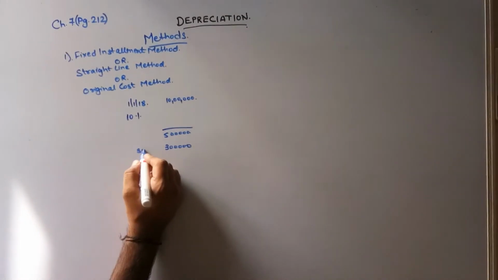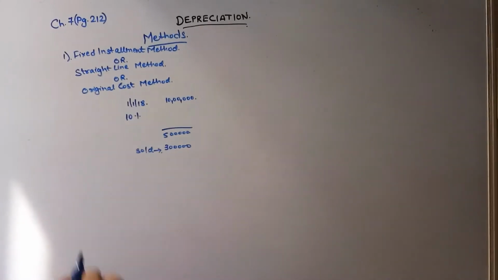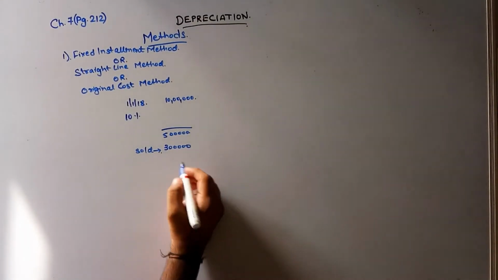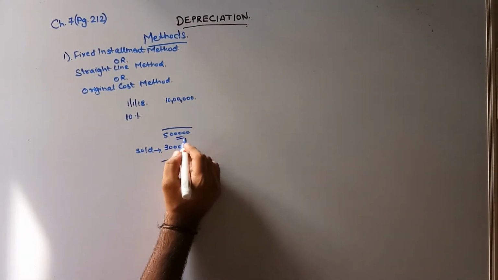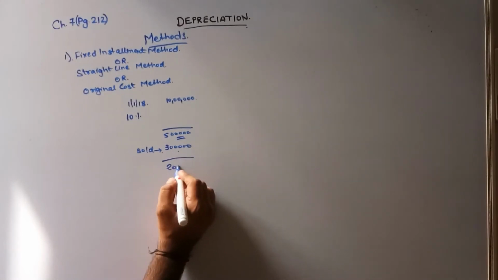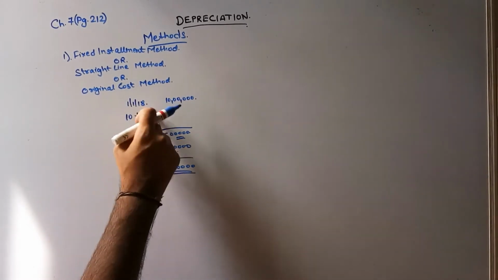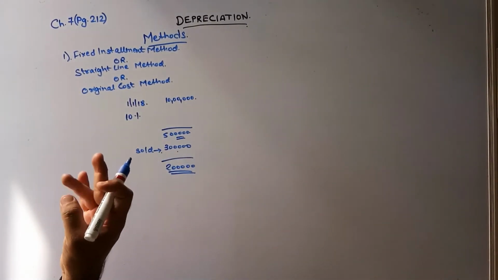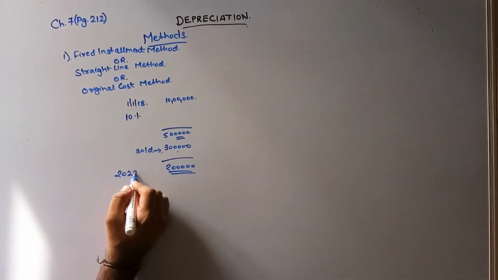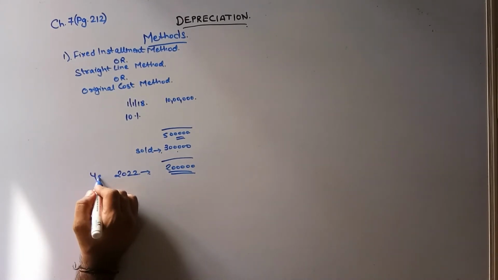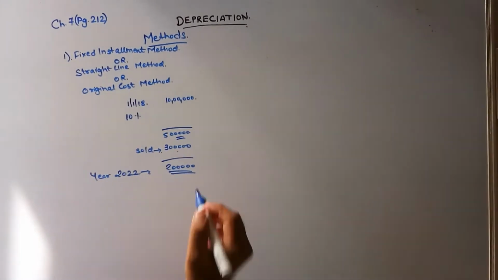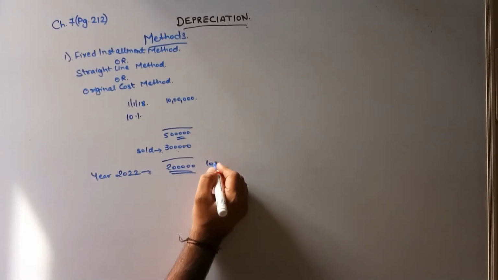How much is the loss? If I consider my value was 5 lakhs and I sold for 3 lakhs, my loss in the books of account in that particular financial year, 5 years ahead, so 2018, 2019, 2020, 2021, 2022, for example 2022, in this year I sold this asset and I incurred a loss of 2 lakhs.